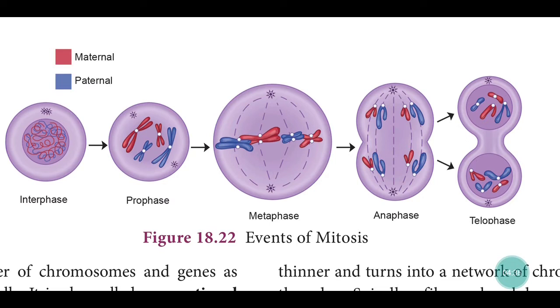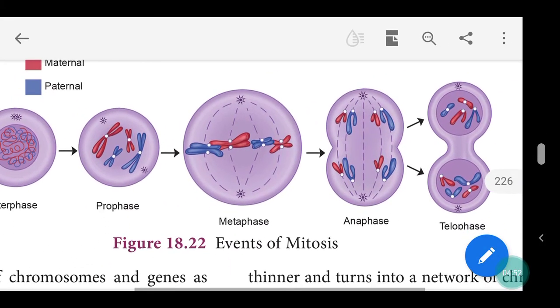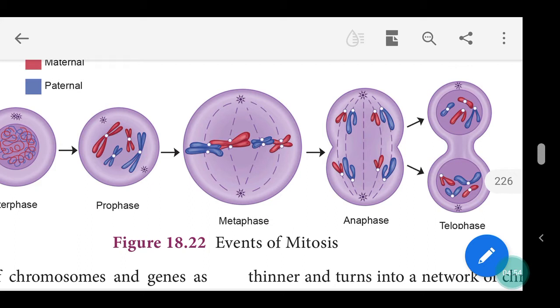You see in this metaphase stage, at both ends there are thread-like structures, aster fibers, that pull the chromosomes equally above and below. Finally, you see 4 chromosomes above and 4 chromosomes below, which is the telophase stage.